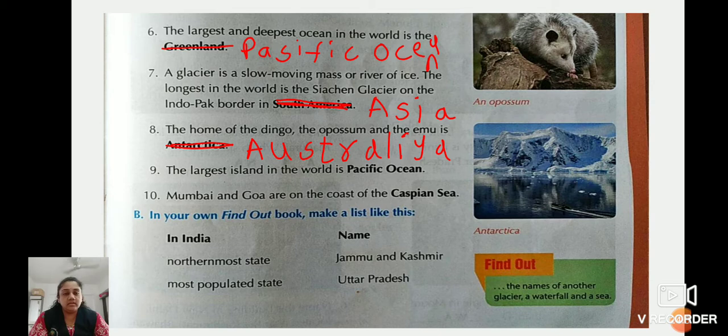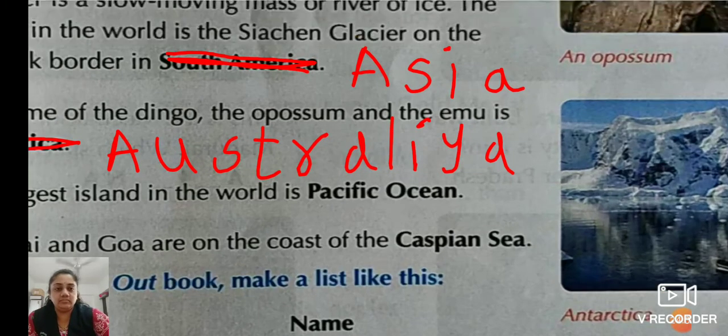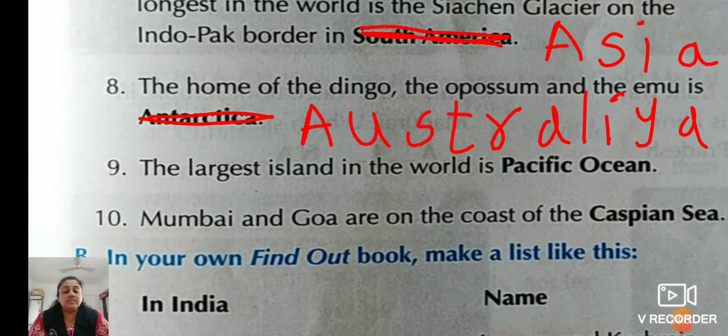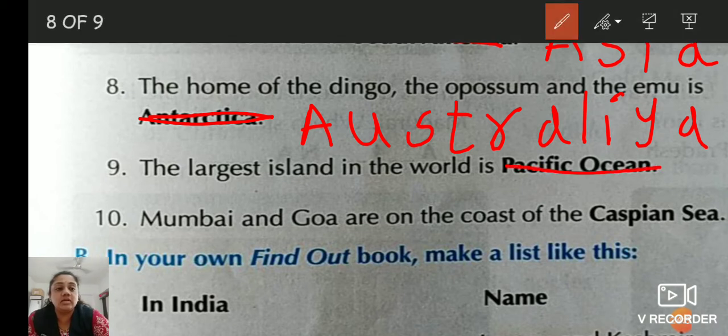Have you completed till here? Now number 9 is: the largest island in the world is the Pacific Ocean. Children, is the Pacific Ocean an island? Do you think so? The largest island is asked, children. The Pacific Ocean is the largest ocean in the world. So which is the largest island in the world? The largest island is Greenland. So cut the Pacific Ocean and write down Greenland.